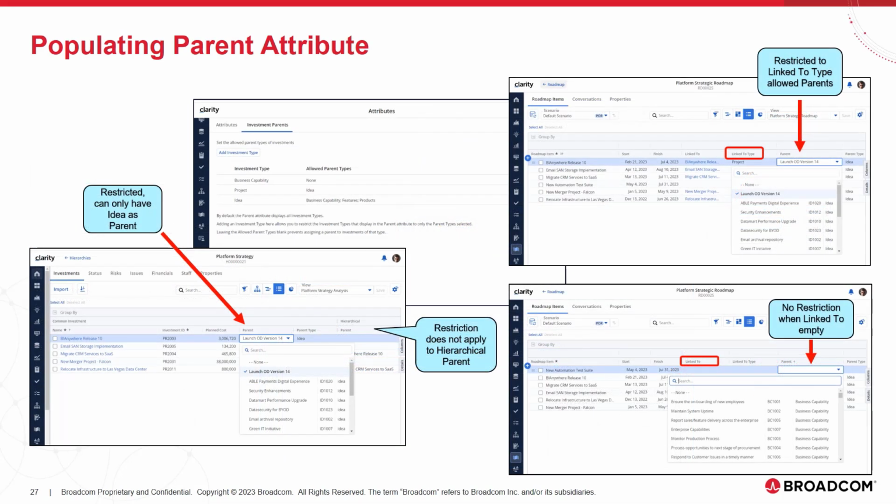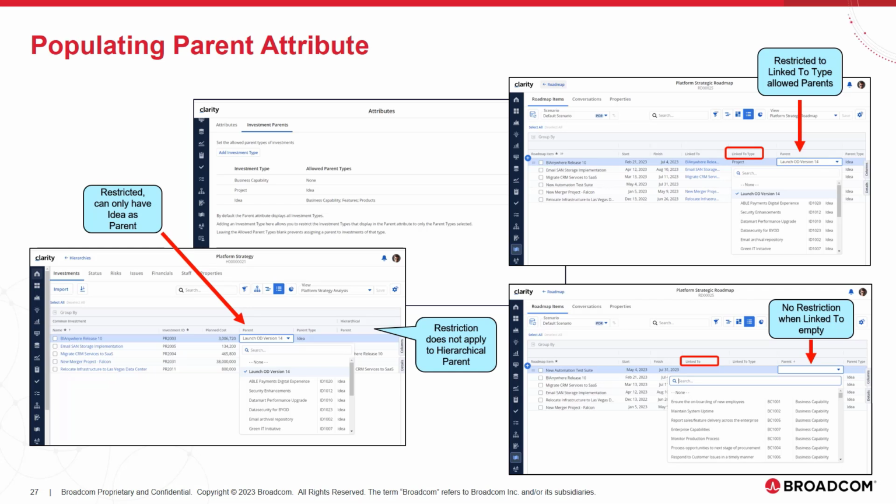In the bottom screenshot, we're looking at an example in hierarchies, and we're looking at a project again. You can see that only ideas are showing up for the parent for the project. The two screenshots on the right are for roadmap item instances. The top roadmap item example is for a roadmap item that's linked to a project, and you can see that for the parent attribute, you can only pick idea instances because it's restricted.